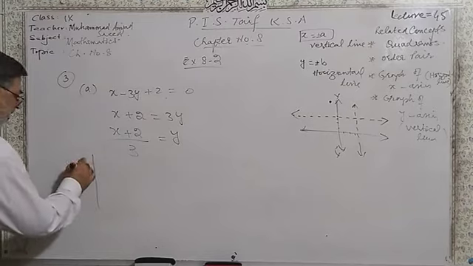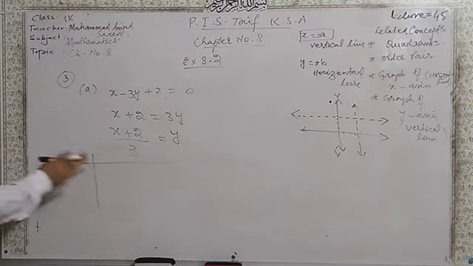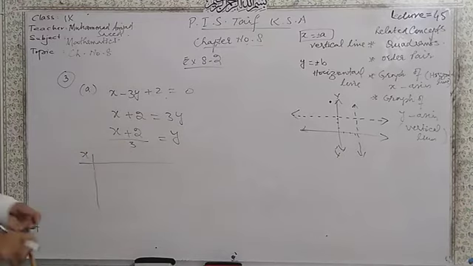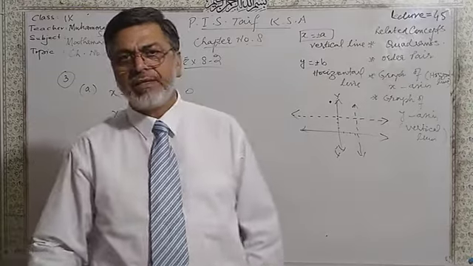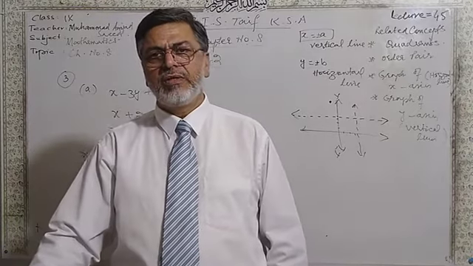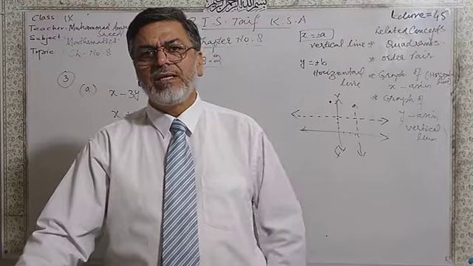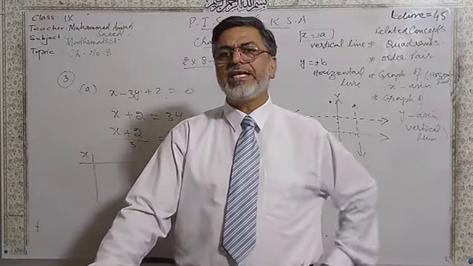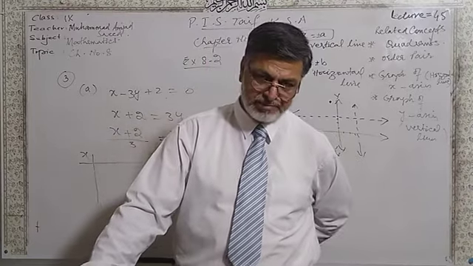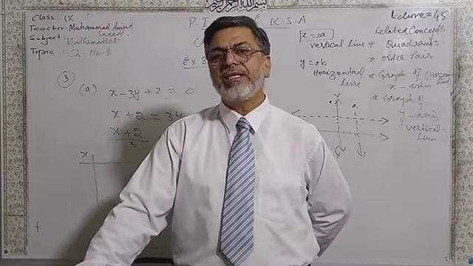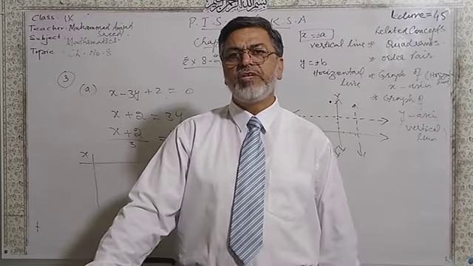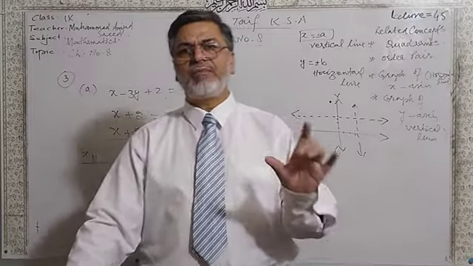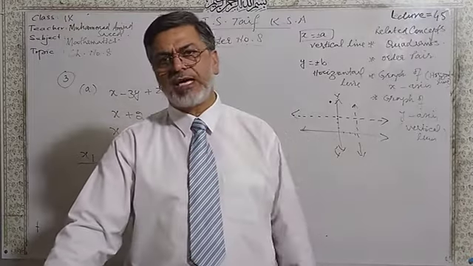Then you make the table of values. Remember that the value of x is your choice. This value of x, which takes different values, is your choice, and it is known as the independent variable. Independent variables are those which you will choose for finding the table of values, for finding the ordered pairs to draw the graph.